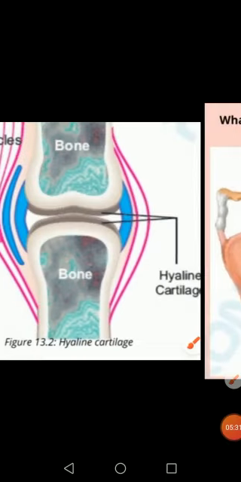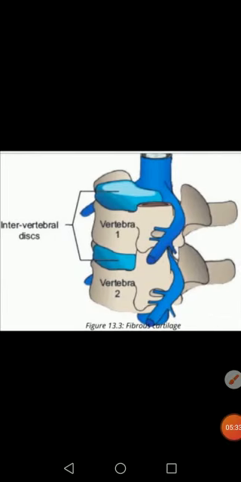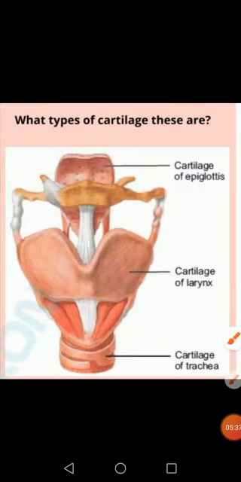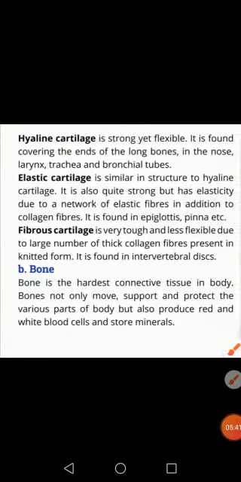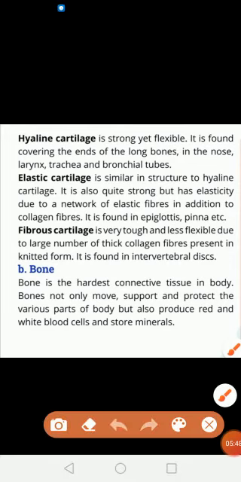This figure shows elastic cartilage. Next is fibrous cartilage. Fibrous cartilage is tough and less flexible due to the large number of thick collagen fibers present in knitted form.